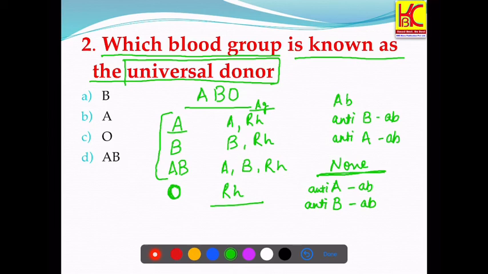So here it has been asked the universal donor. Hence the right answer is C, that is O. Person having blood group O is considered as universal donor, and had it been in the question universal recipient, then the answer would have been AB. AB is universal recipient.